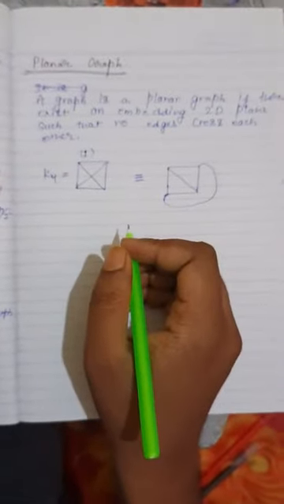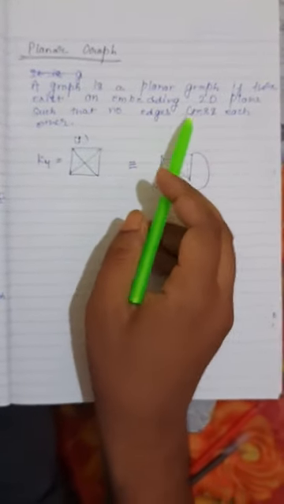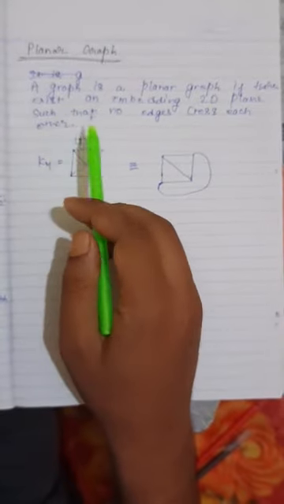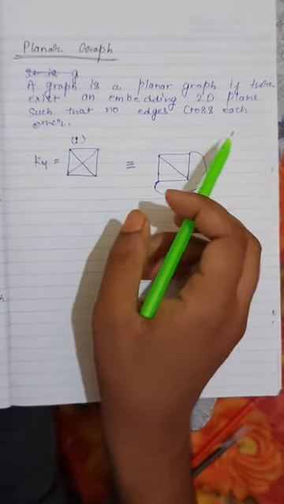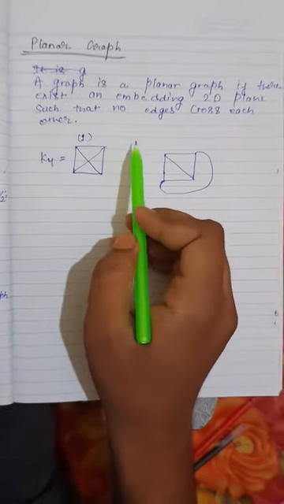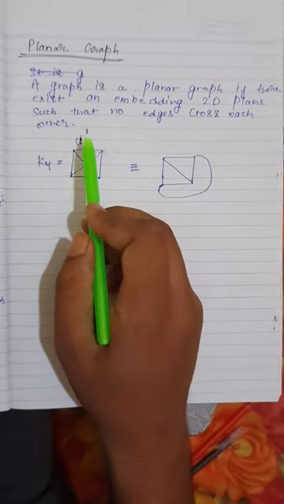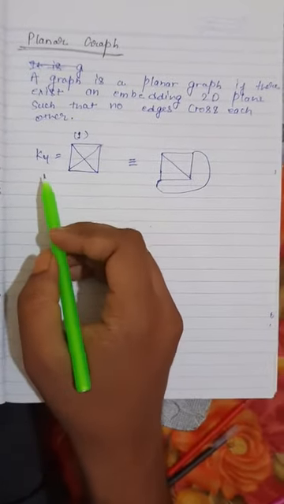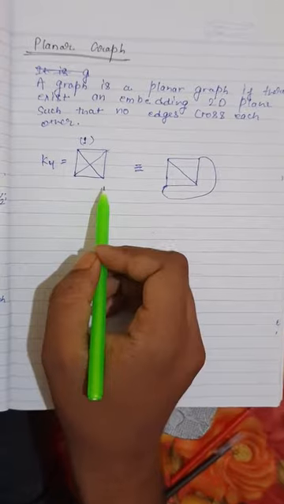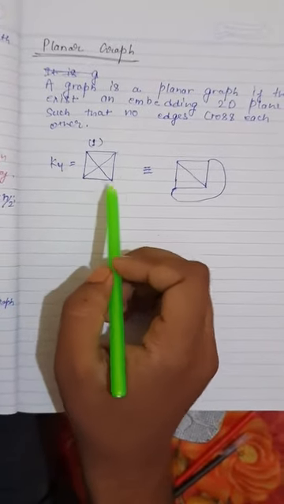So our today's topic is planar graph. A graph is a planar graph if there exists an embedding in a 2D plane such that no edges cross each other. Let's take an example: this is our complete graph of 4 vertices.